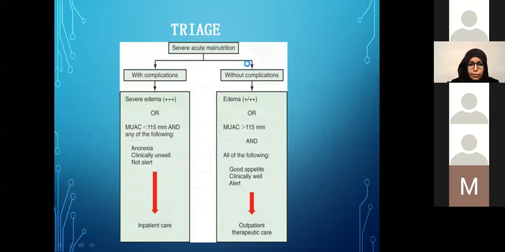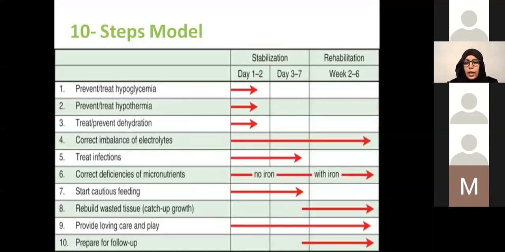So you have severe acute malnutrition, either with or without complication. You give them something to eat. If they pass the appetite test, they go home and are managed outpatient. If they do not pass the appetite test, they stay in the hospital. And if they end up hospitalizing, then this is the 10-step WHO model for their management.